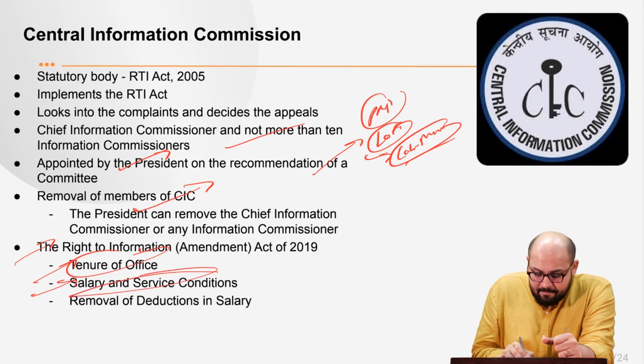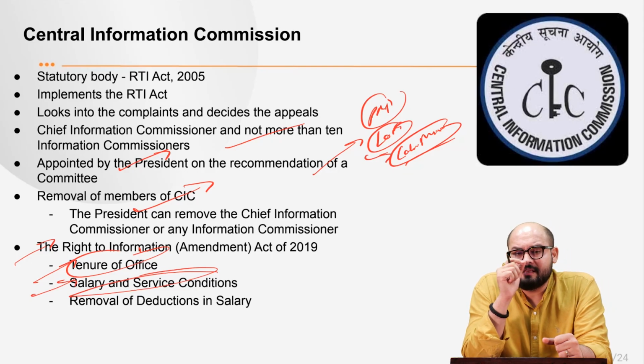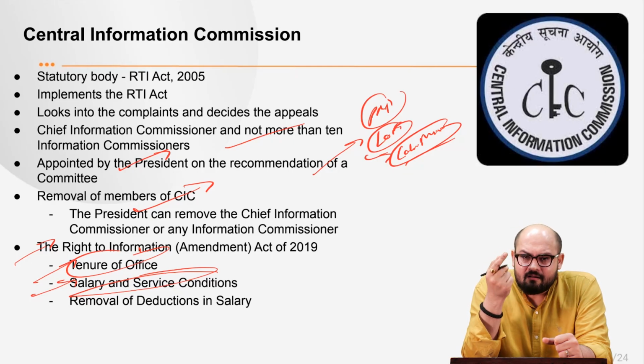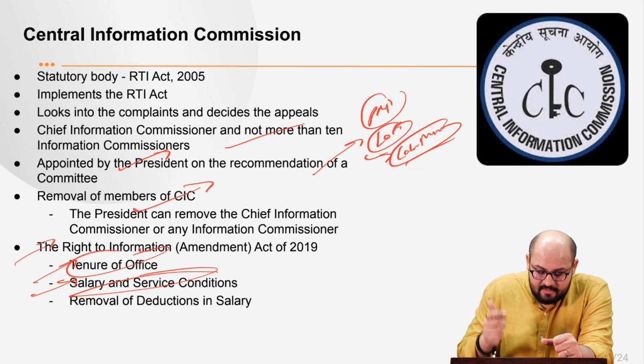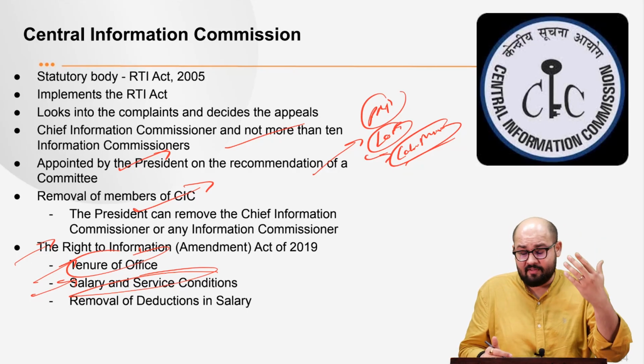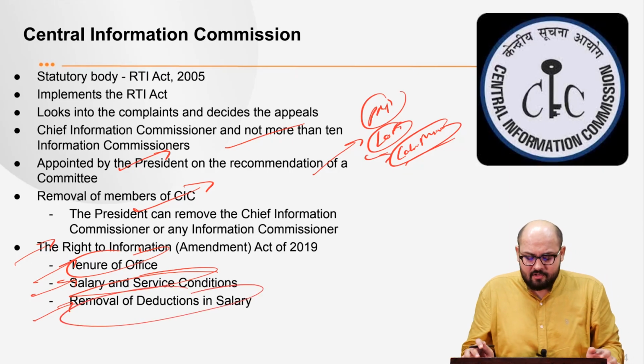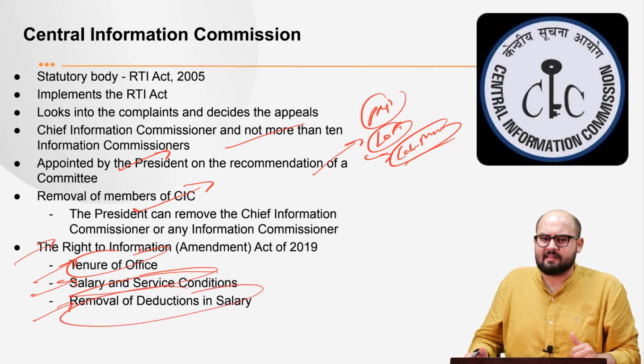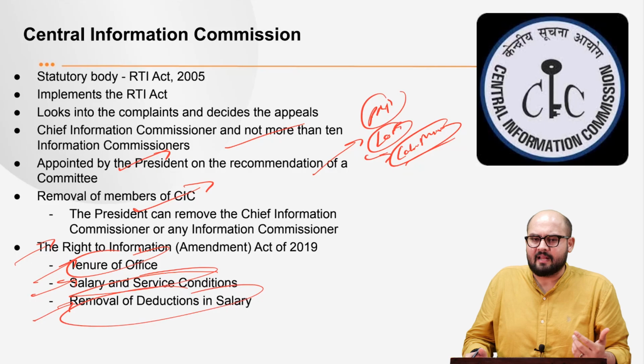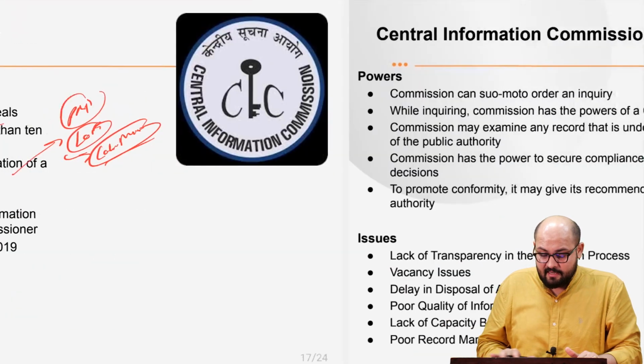Next, previously, the salary of the Chief Information Commissioner was equivalent to that of the Chief Election Commissioner, and that of the Information Commissioners was equivalent to the Election Commissioners. But now it is the central government who decides the salaries of the Chief Information Commissioner and the Information Commissioners. It also removed the deduction in the salary which was previously provided. So it removed those deduction criteria.